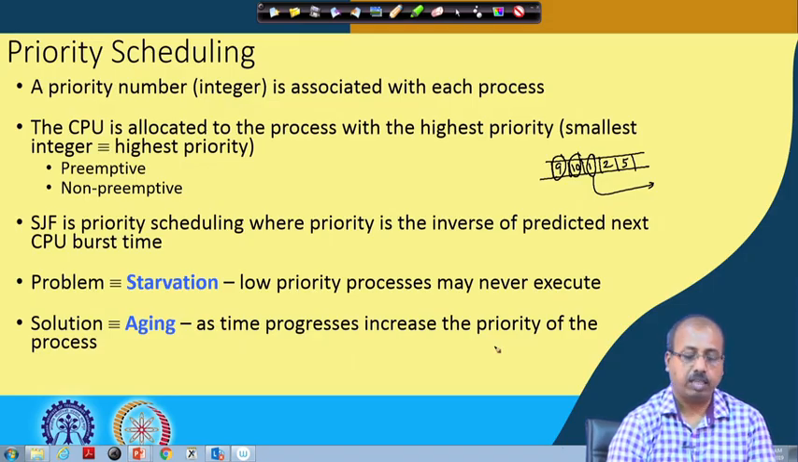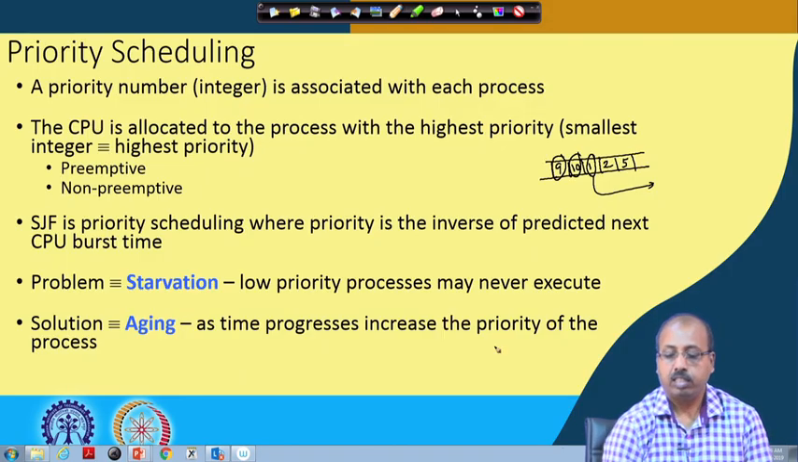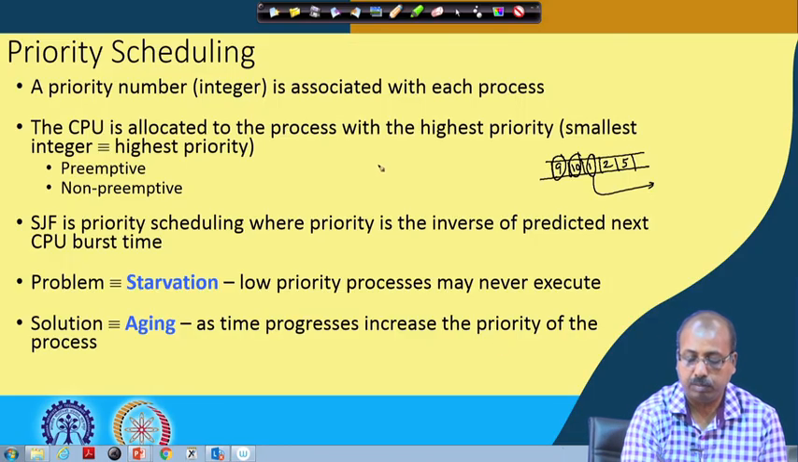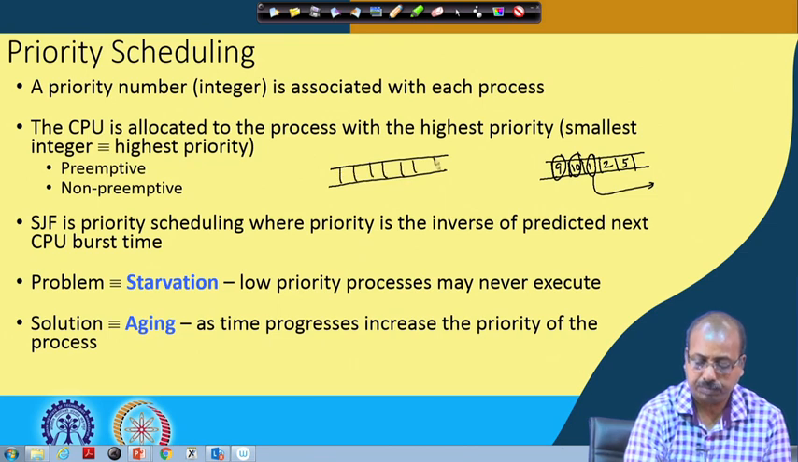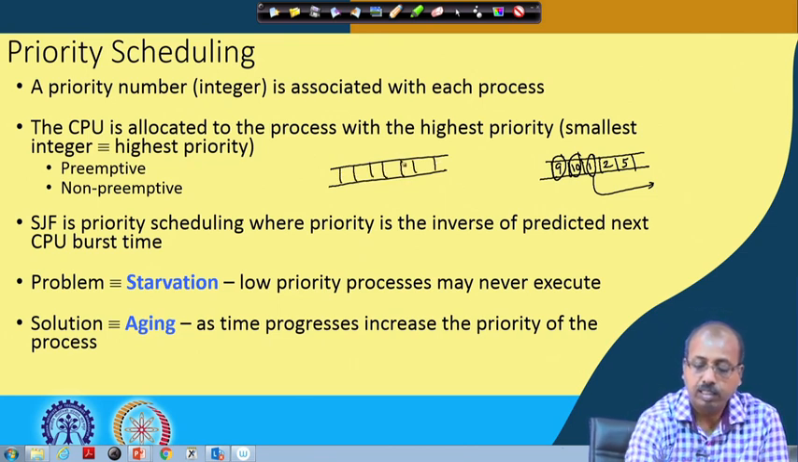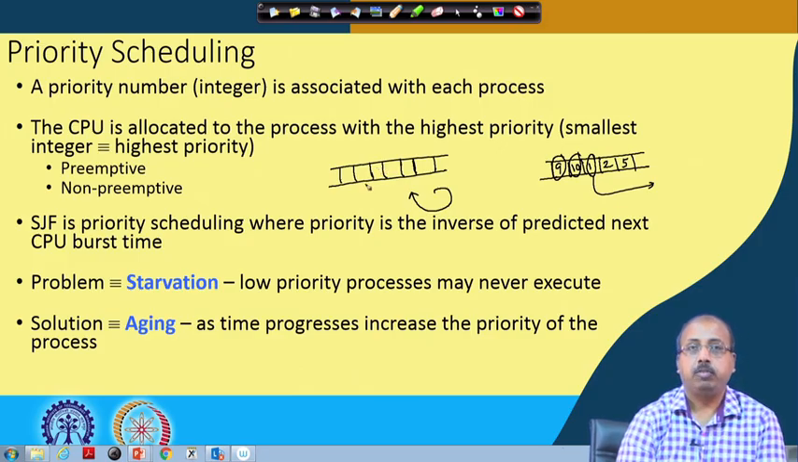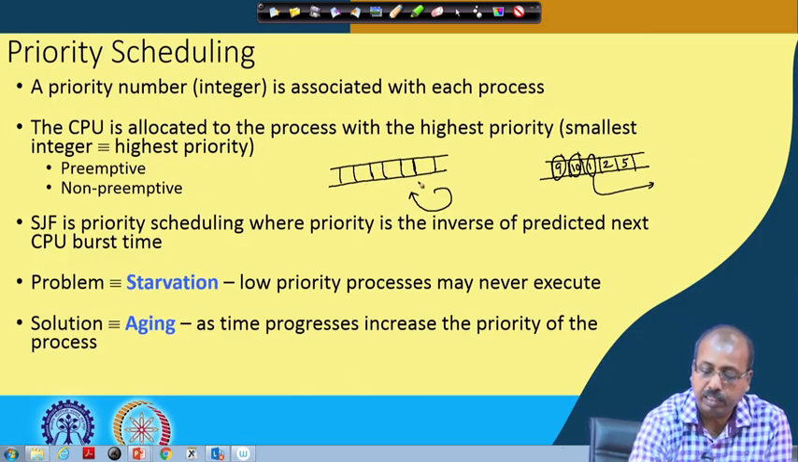So, one solution to the starvation problem is aging. What we do is that as time progresses, we increase the priority of the processes. Maybe I have the ready queue, and in the ready queue we have these processes with different priorities. Now, at some fixed intervals of time, we scan this ready queue and decrement all these priority values by 1.